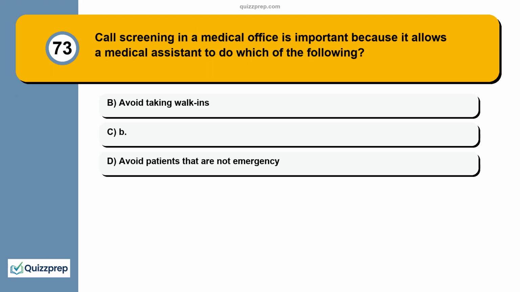Question 73. Call screening in a medical office is important because it allows a medical assistant to do which of the following? A. Avoid taking walk-ins. B. Avoid patients that are not emergency. C.